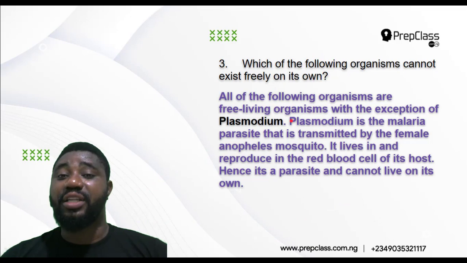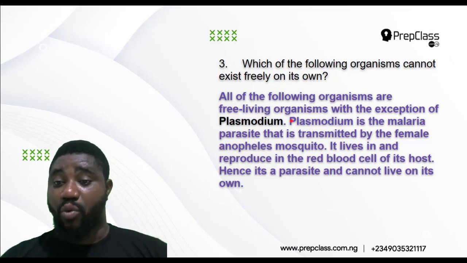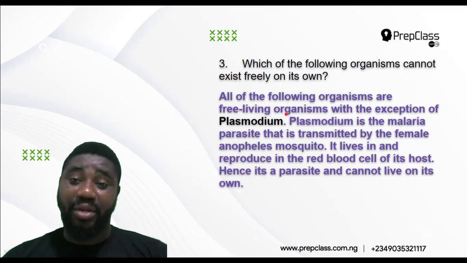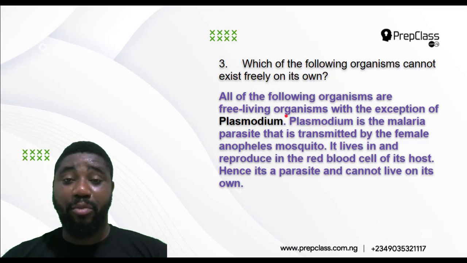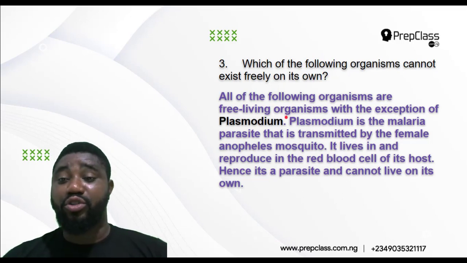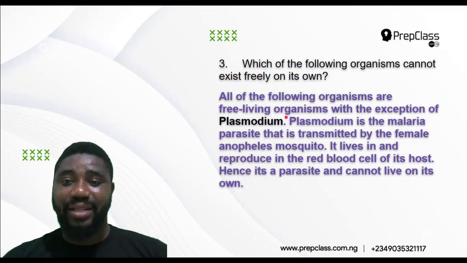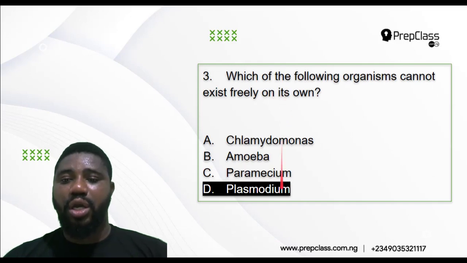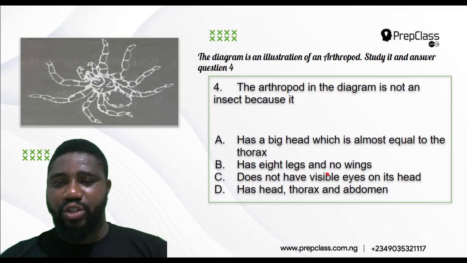It lives in the red blood cell of someone that has been contaminated by, maybe, a female Anopheles mosquito biting the person. So since Plasmodium is not a free living organism but a parasite, it cannot exist on its own. So the correct answer to that question is option D, Plasmodium. Now let's look at question number 4.